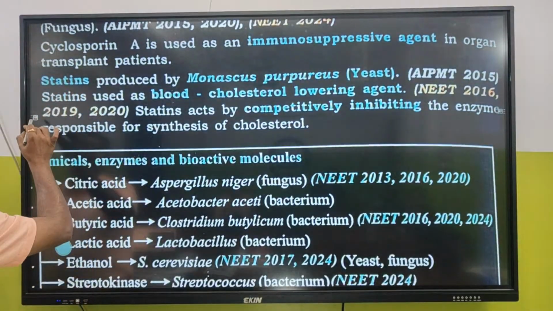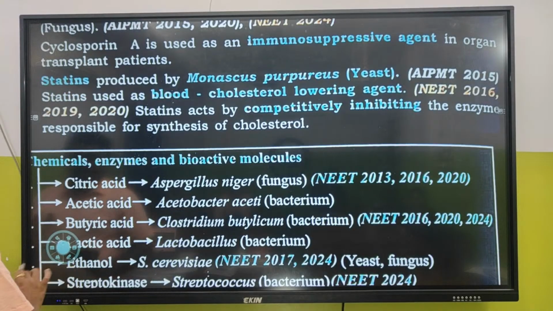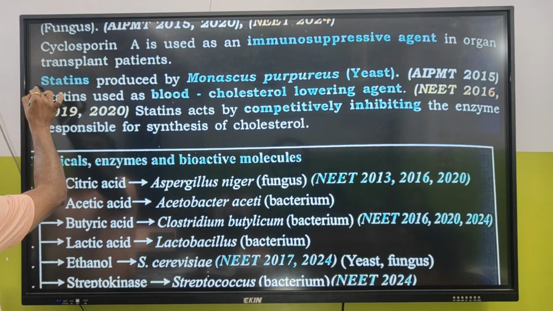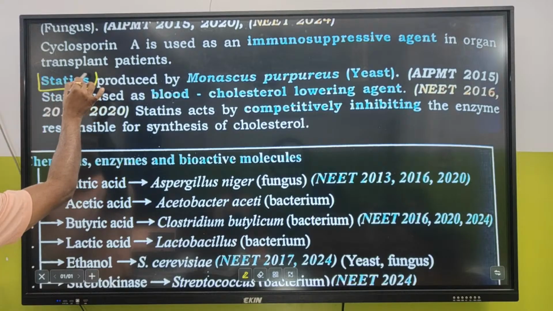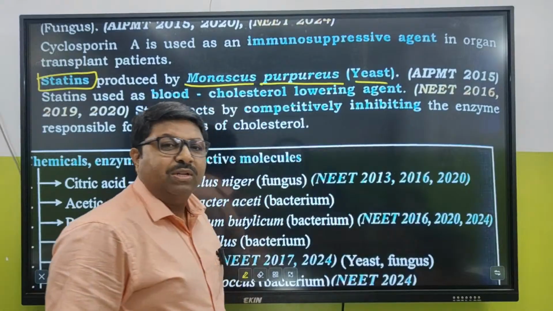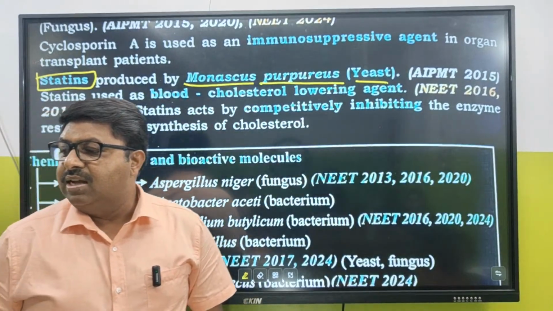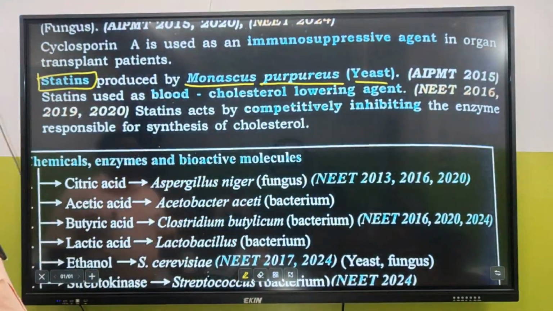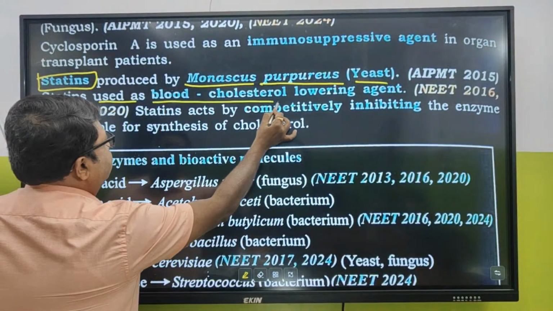Now, statins. Very, very important one. The next one is statins. So when we talk about statins, what is important about statins? Produced by Monascus purpureus. It's a yeast. What is yeast? Unicellular fungus. Monascus purpureus, statins. Statins used as blood cholesterol lowering agent.